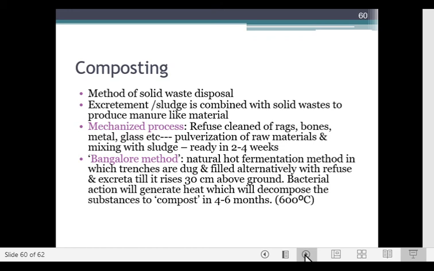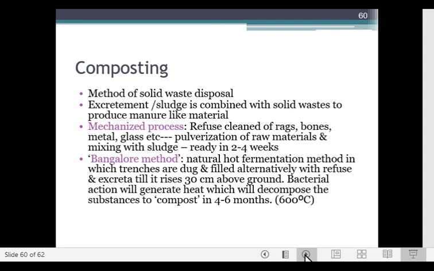Mechanized process means the refuse is cleaned of rags, bones, metal and glass, and pulverization of the raw material and mixing it with sludge, and the compost is ready within 2 to 4 weeks.